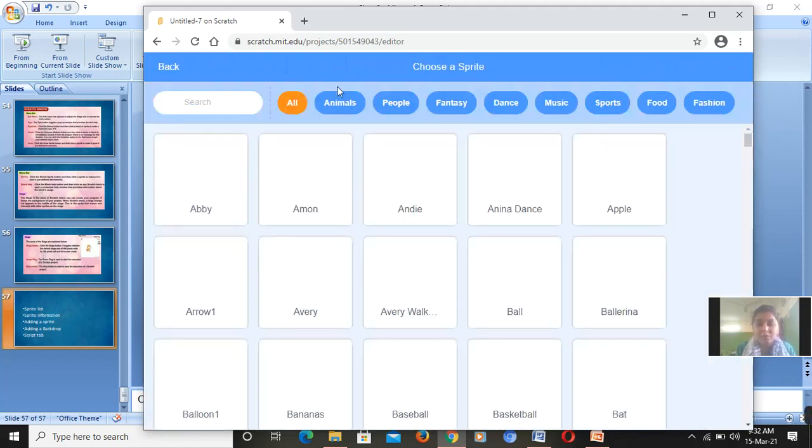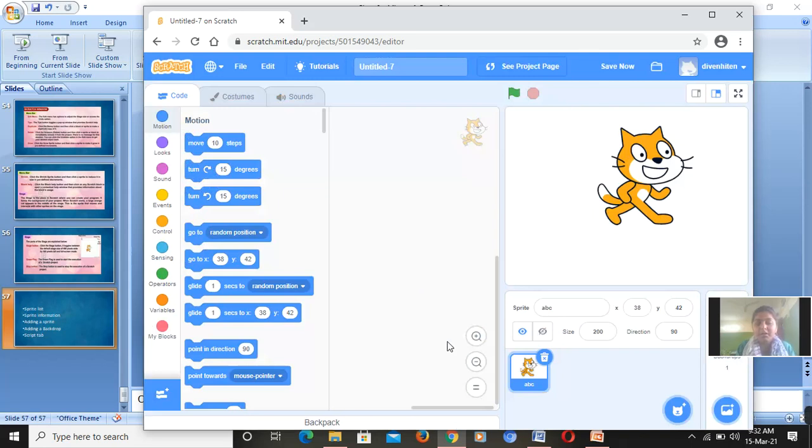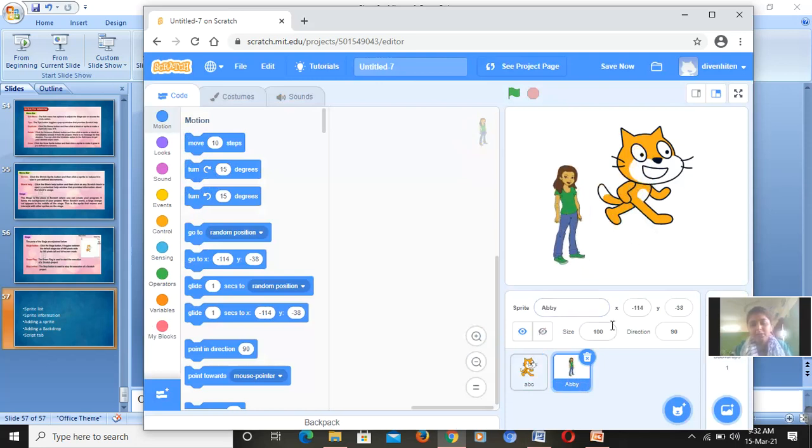See, if I choose a sprite, I can just click on any one of the sprites. Here the sprite will be there. See, a sprite named Abby is here. Okay, a sprite named Abby. Understood how to add a sprite? From this option you can add a sprite. Is it clear to you, dear children?